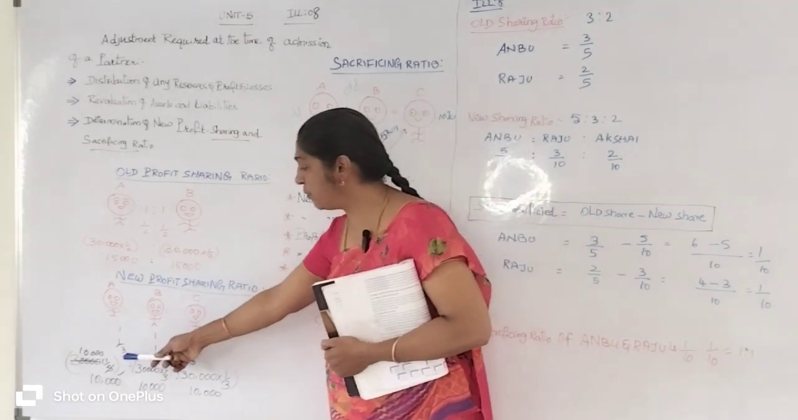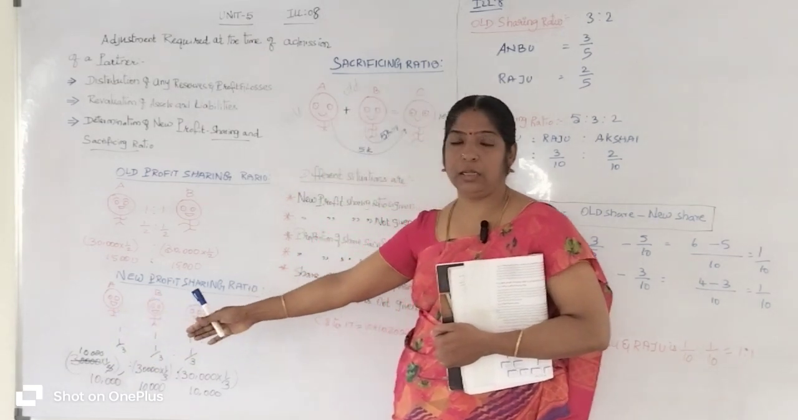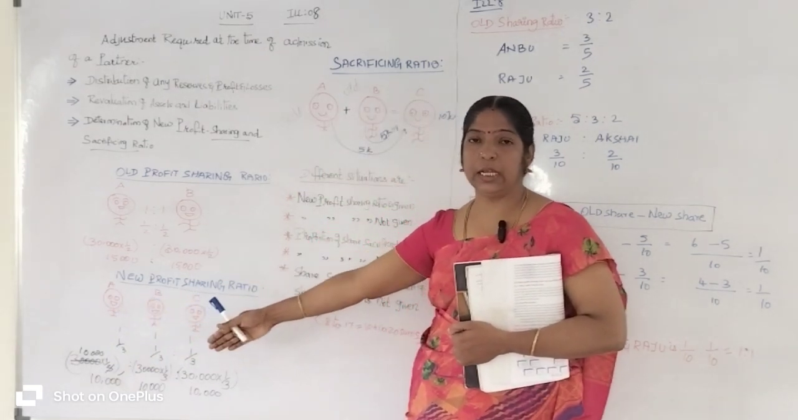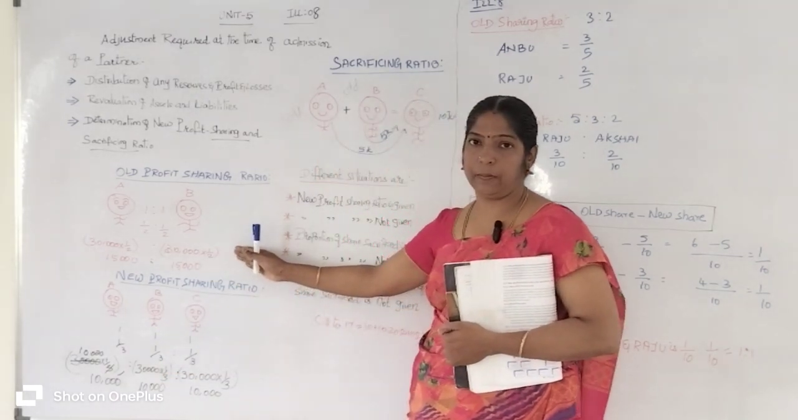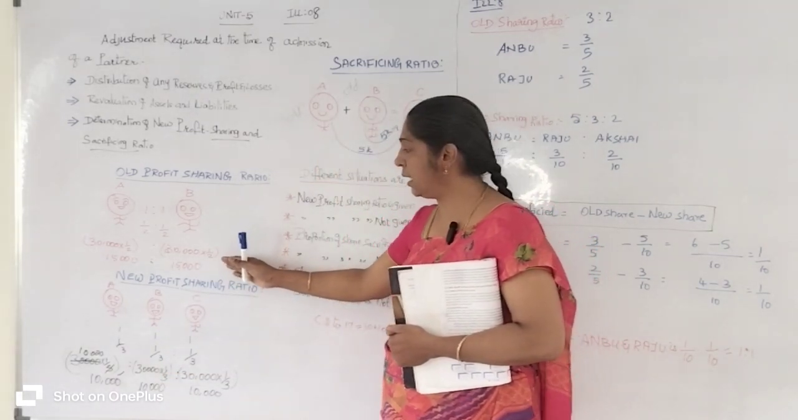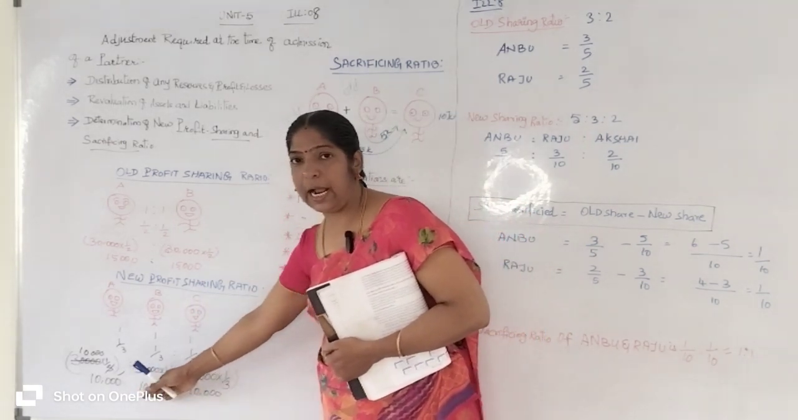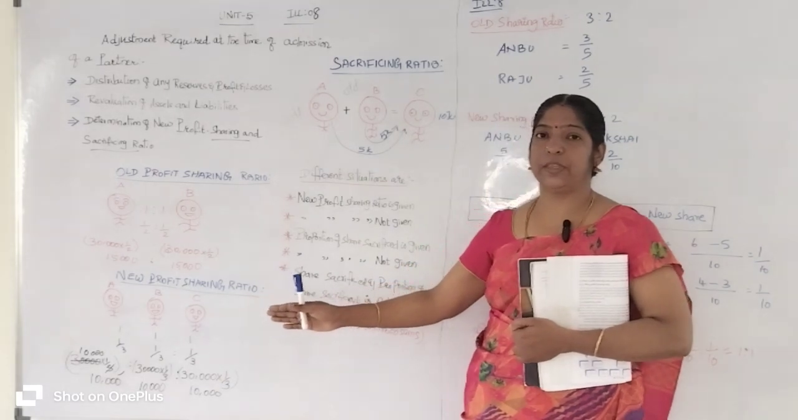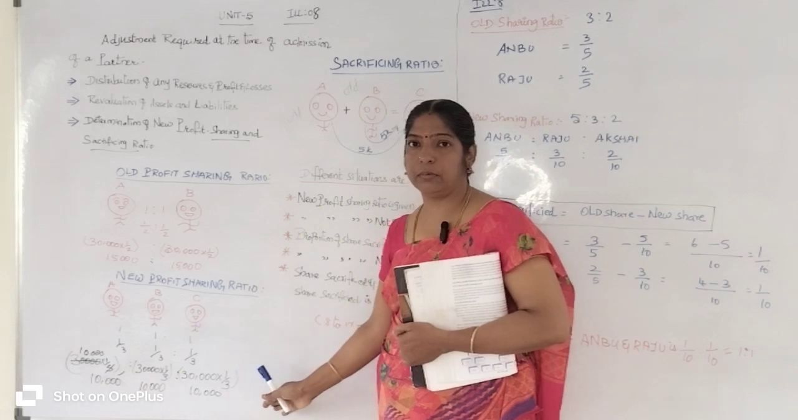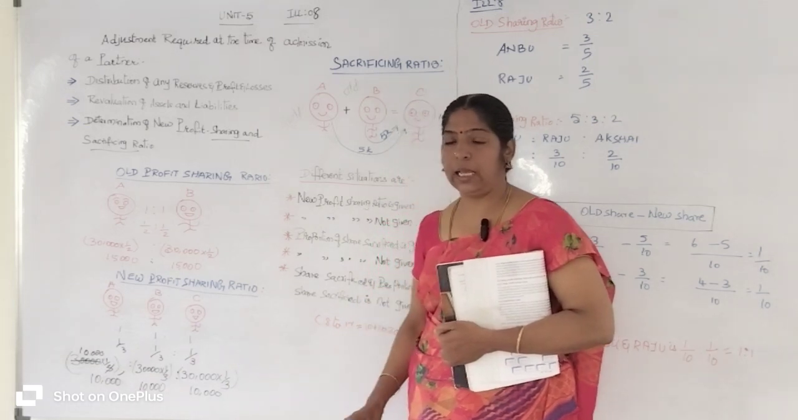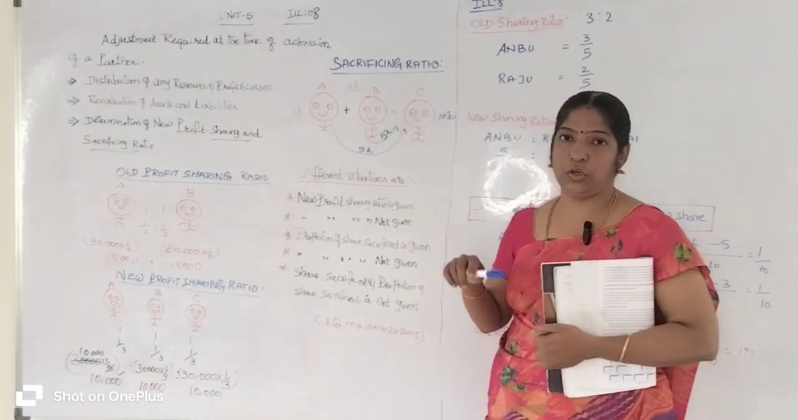So A sacrifices 5,000 rupees from 15,000. His profit is reduced from 15,000 to 10,000. B sacrifices 5,000, so his share is reduced from 15,000 to 10,000. Then 5 plus 5, A and B, both existing partners, sacrifice their share of profit in favor of the new partner. That is called the sacrificing ratio. That is called the new profit sharing ratio.